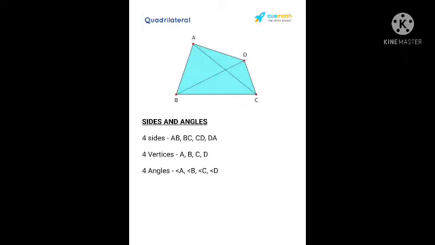Now, what are the opposite angles? If you consider a side AB, then the opposite angles are angle A and angle C. That is, 2 angles of a quadrilateral which do not have a common side or a common arm are called opposite angles. For example, if you consider an arm BC, then angle B and angle D are the opposite angles.